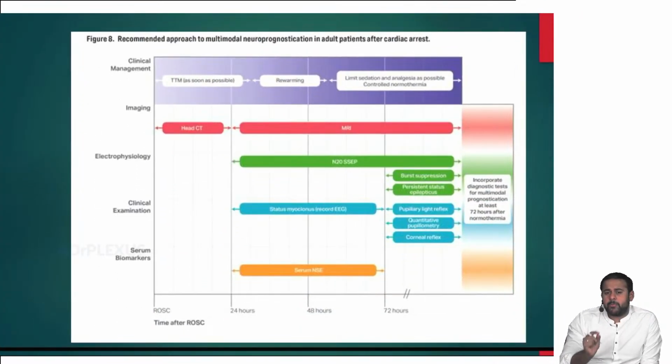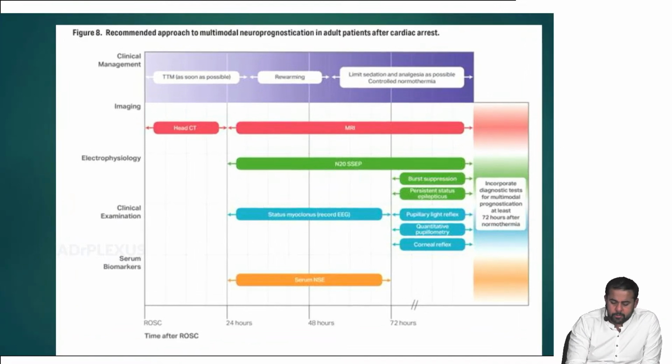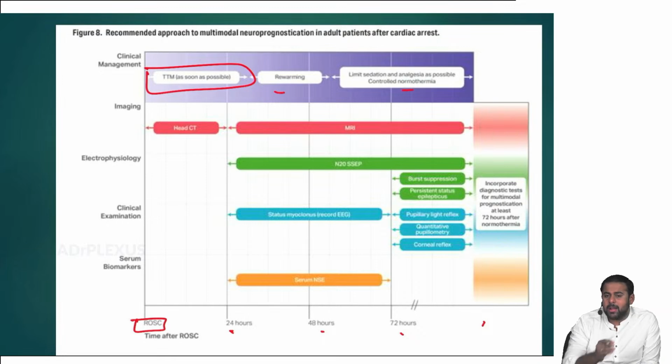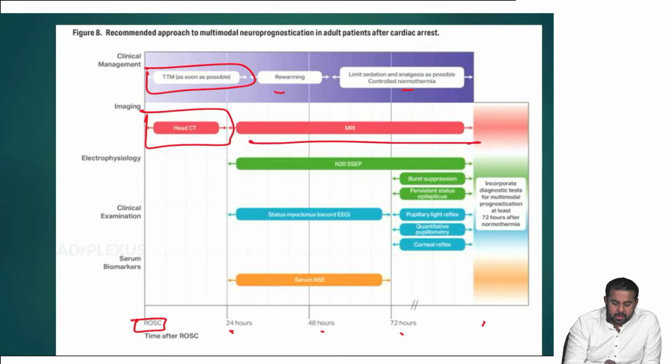Then this one particular table is very important. If you see this, what is this? From return of spontaneous circulation, once the patient has return of spontaneous circulation, in the first 24 hours, 48 hours, 72 hours, and later on, what has to be done? Clinical management: targeted temperature management has to be done as soon as possible, and after that rewarming and bringing it to normothermia. Then coming to imaging, first 24 hours head CT, and from second day to fourth day MRI.